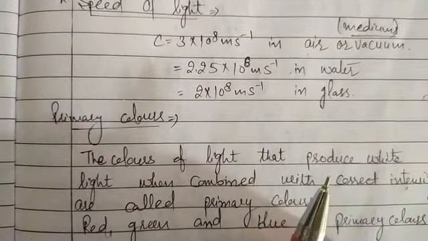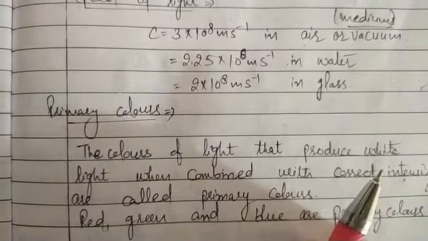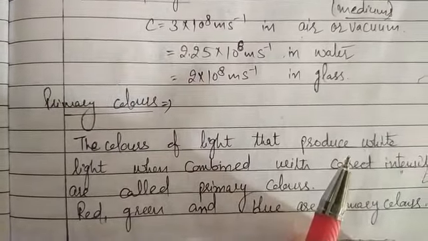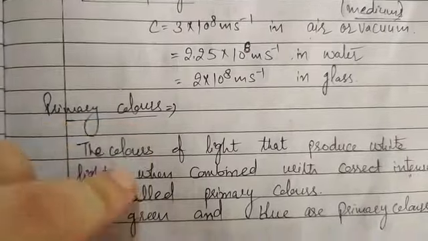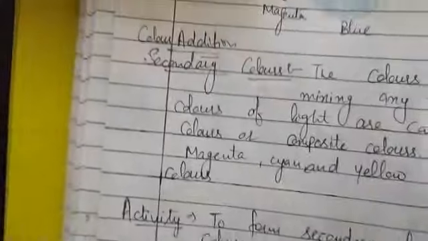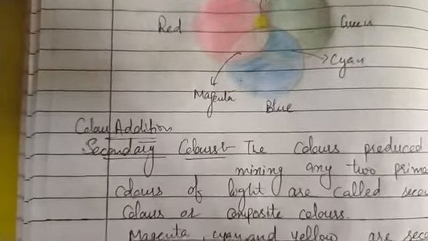So these primary colors can be mixed together in some proportions to make other colors that are known as secondary colors. So next we will study about secondary colors or color addition. So what is color addition or secondary colors?